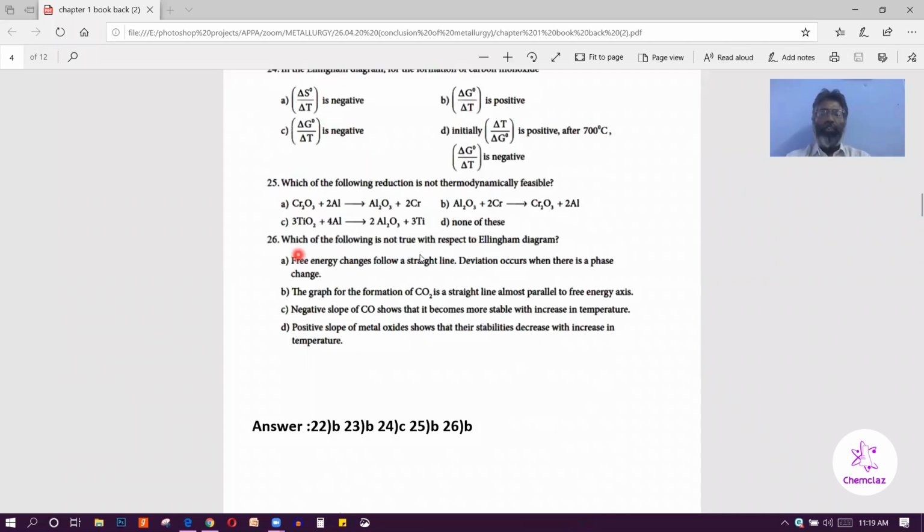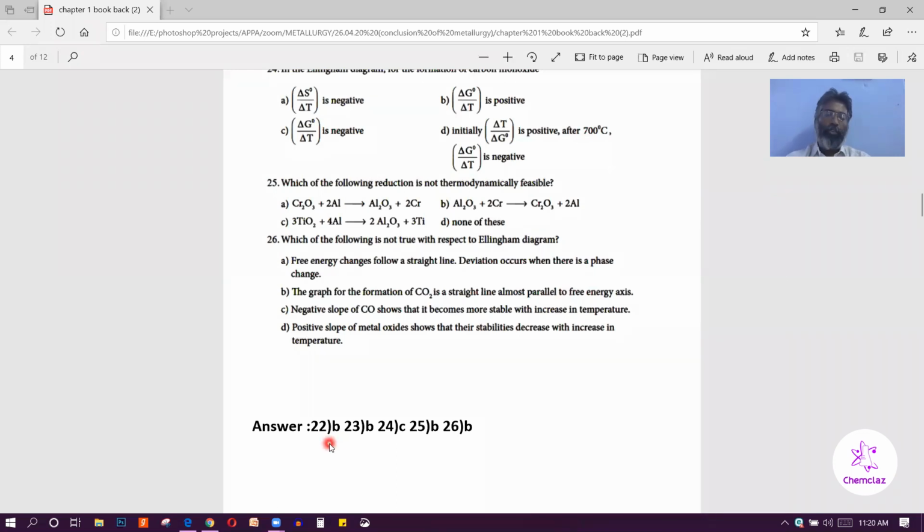Then which of the following is not true with respect to Ellingham diagram? So the correct option is B option. The graph for the formation of CO2 is a straight line almost parallel to free energy axis. So it is not parallel to free energy axis. It is parallel to temperature axis, x-axis. Free energy is y-axis. But the straight line must be parallel to temperature axis. So this statement is incorrect.